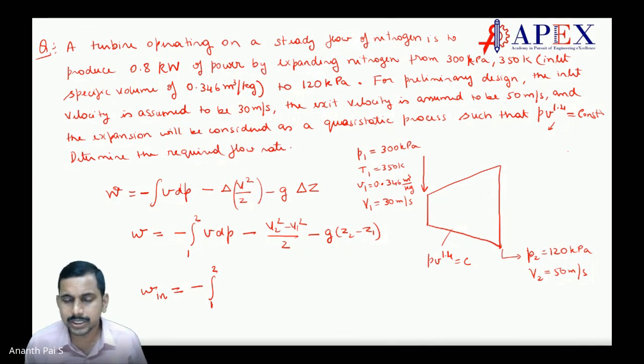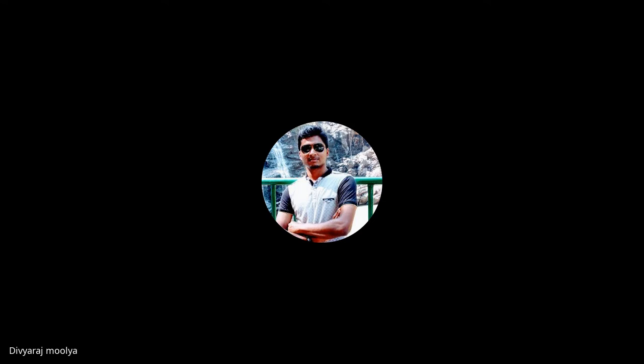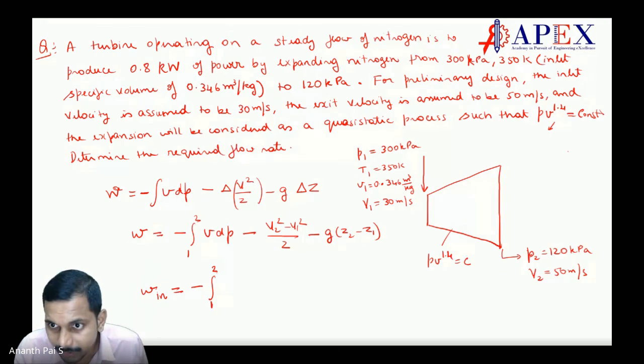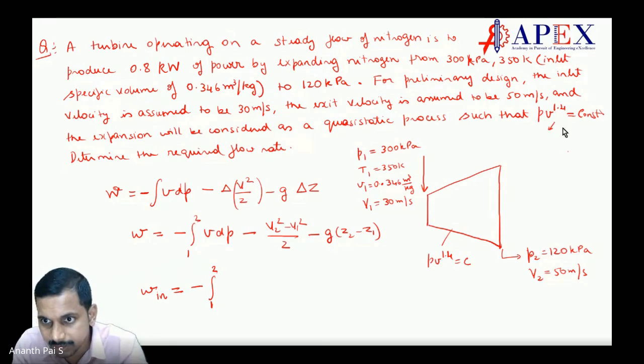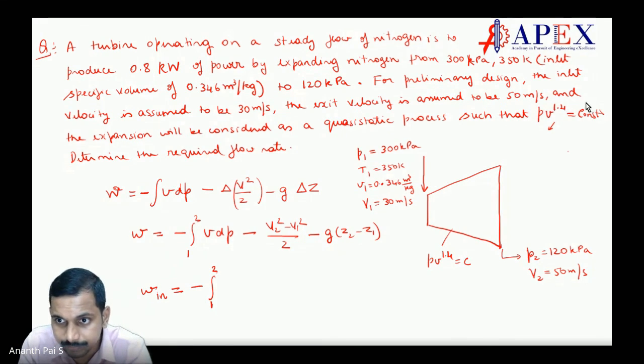Nitrogen is a gas, is it not? How can it not change its density? It changes. That's how it is given here. How it changes is given over here. See the right hand corner, see the cursor.